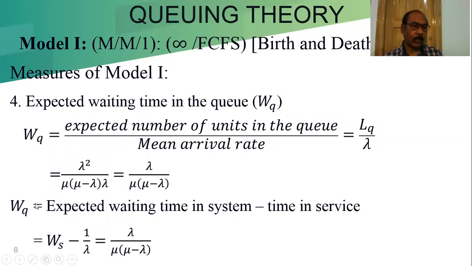So Wq is equal to the expected waiting time in the system minus the time in service. That way also we can write it: if we subtract the service time from the expected waiting time in the system, we also get Wq. The expected waiting time in the system includes the service time, so if we subtract the service time from the system time, we get the waiting time in the queue. So Ws minus 1 by mu gives lambda by mu into (mu minus lambda).